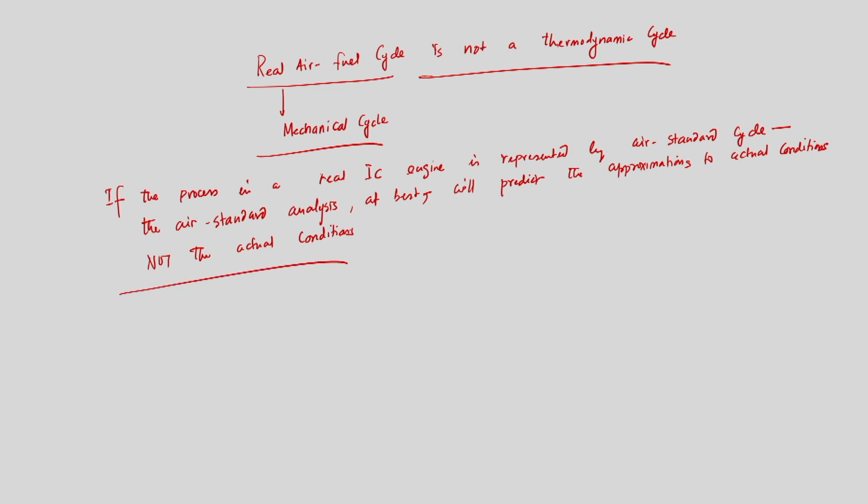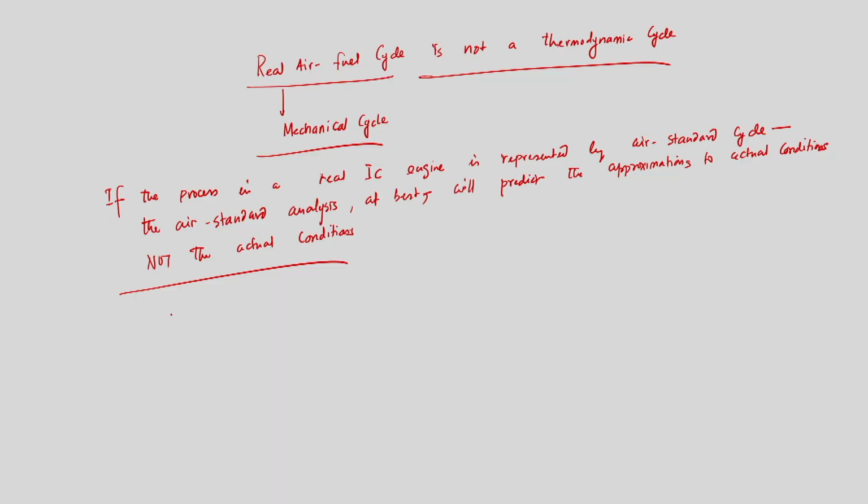So, the air standard analysis, whatever we are doing, is only to have a quantification of thermal efficiencies. That is what we have considered through different processes like isentropic compression, constant volume heat addition or constant pressure heat addition, then isentropic expansion, constant volume blowdown.